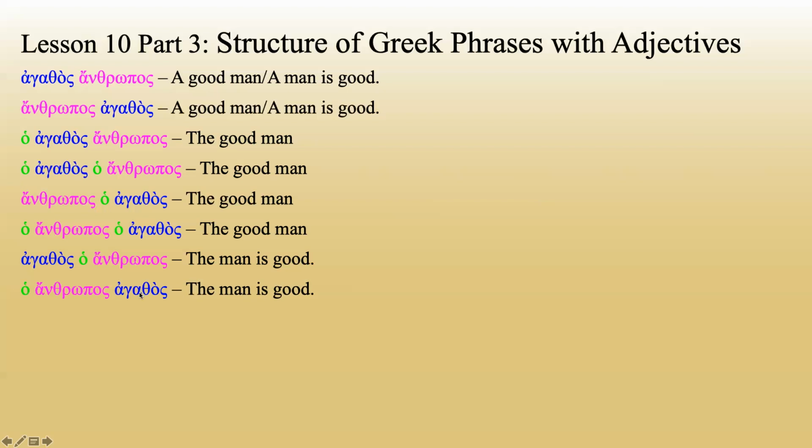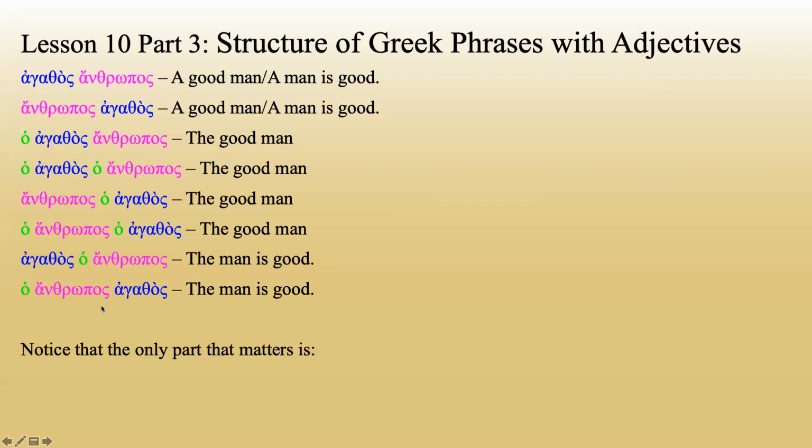So what second question are we going to ask ourselves? We're going to ask ourselves, is there a definite article in front of the noun? Yes, there is. So now think to yourself, what does that mean? If there's not a definite article in front of the adjective, but there is in front of the noun, what does that mean? That means it's going to be predicative. The man is good. And notice it didn't matter which order these came in. They meant the same thing, both of these two examples.